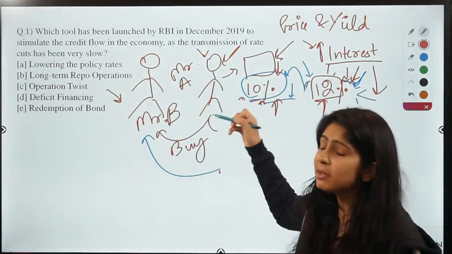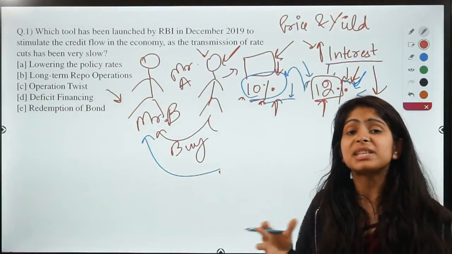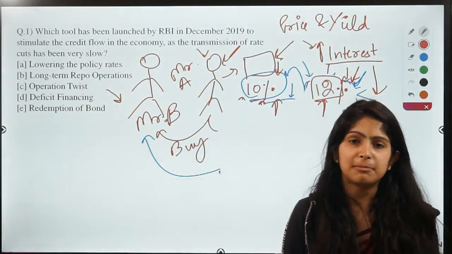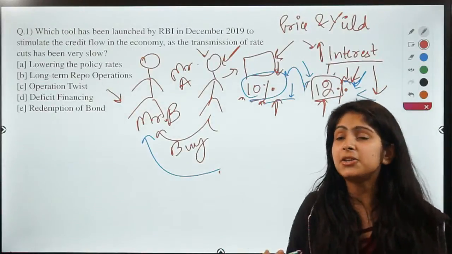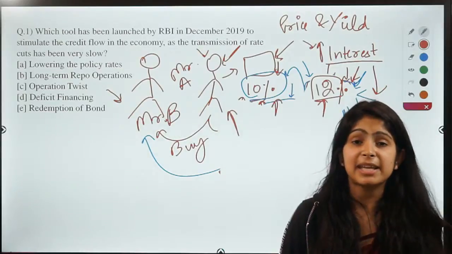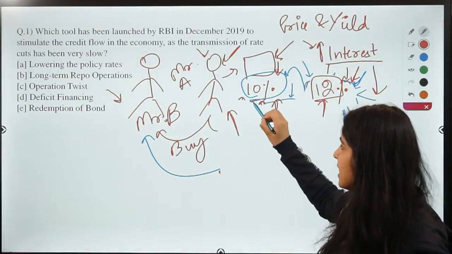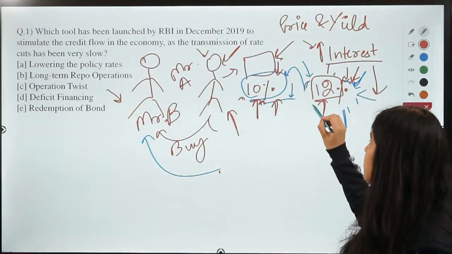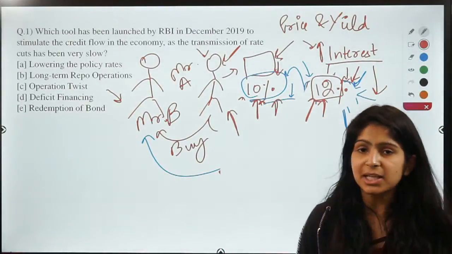Now, it would be very difficult for Mr. A to sell this bond in the market, because the other bonds being sold in the market are earning higher interest income than the bond that Mr. A has. So Mr. A has a bond that earns 10% income, whereas the government bond is providing 12% interest income.